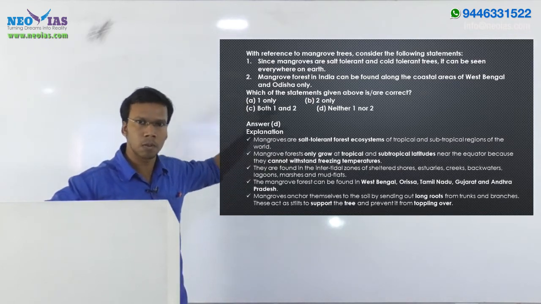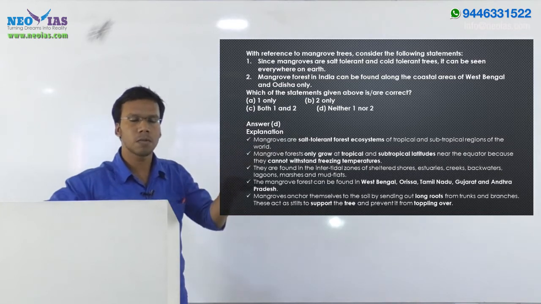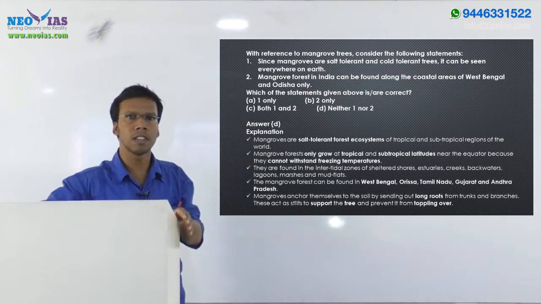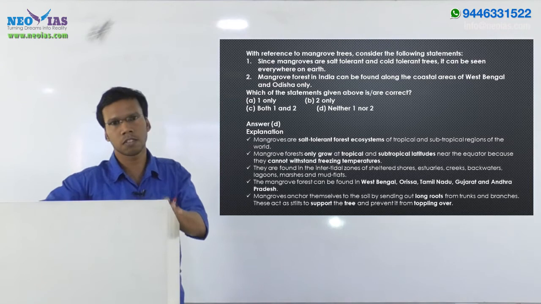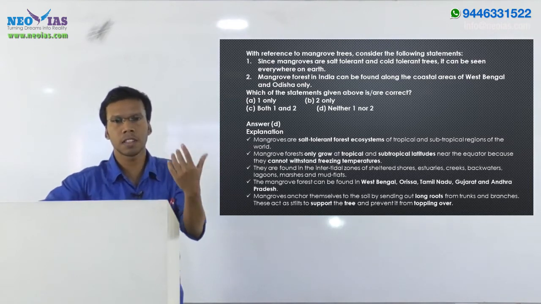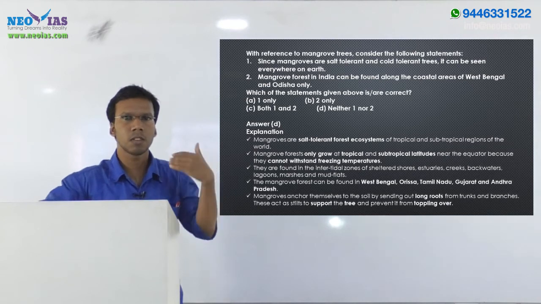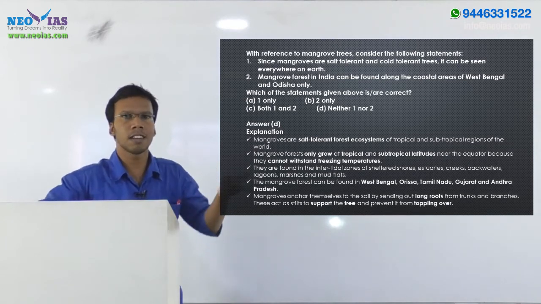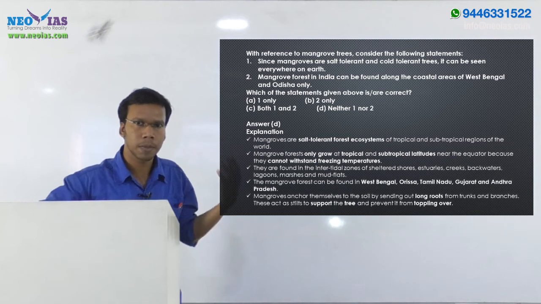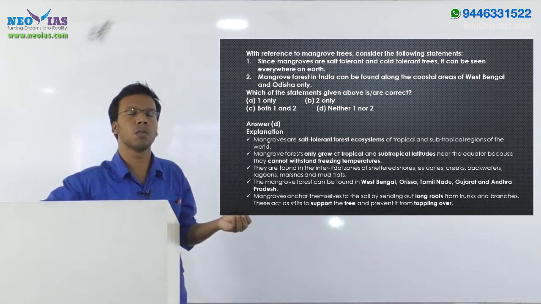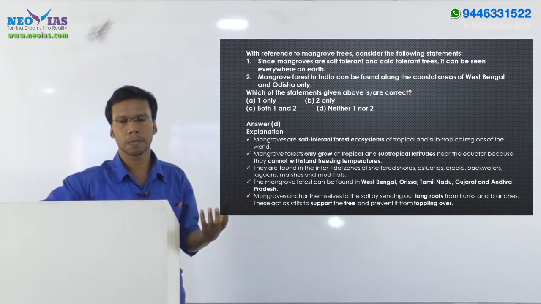The specialty of the mangrove tree is that it has two root systems: a long extensive root for support, and a secondary air breathing root to absorb oxygen from the atmosphere.